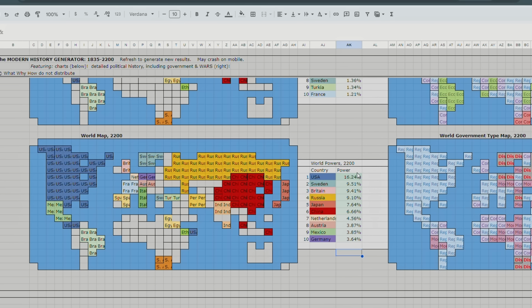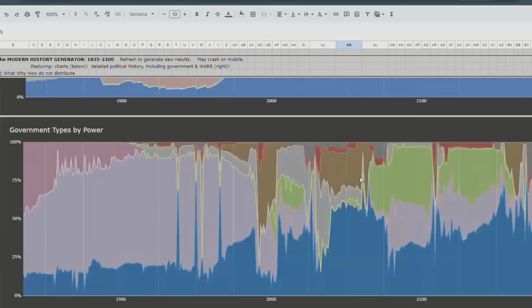But the United States is still number 1, with only 16% of world power. So if you remember in that first timeline we looked at, America had 85%, this is only 16%, which leaves a lot more room for other countries like Russia, China, Japan, Sweden, and Britain to remain great powers with influence across the globe. Let's look to see what their ideologies are.